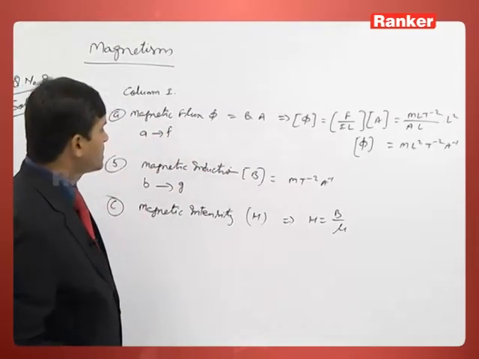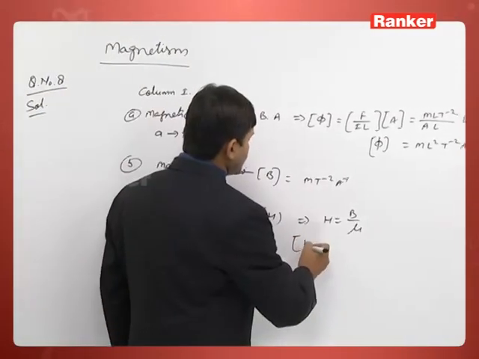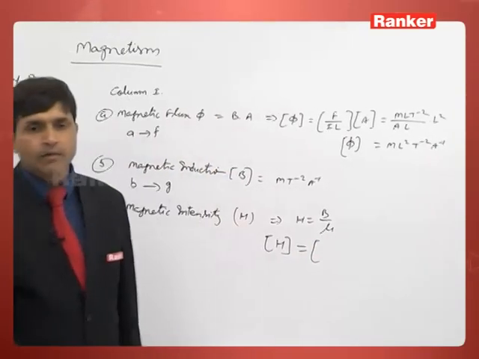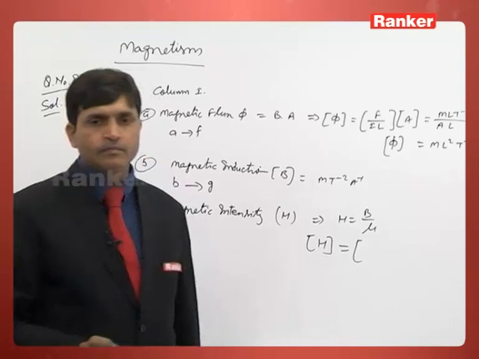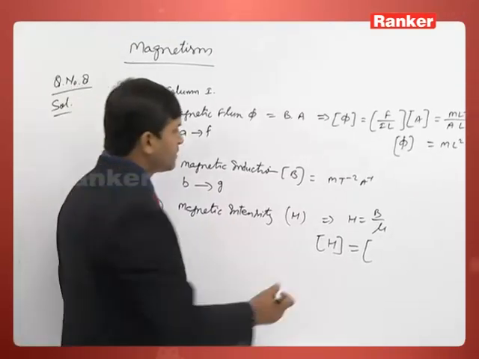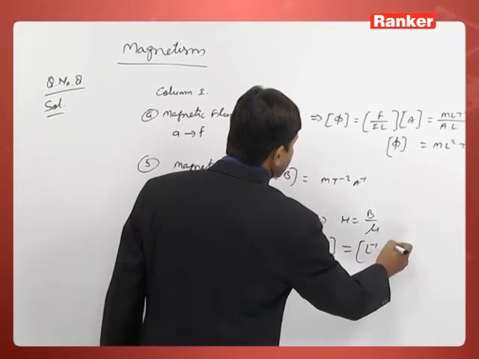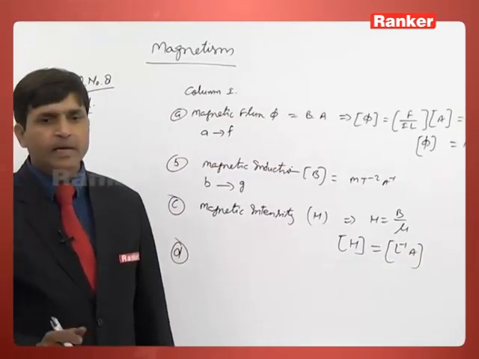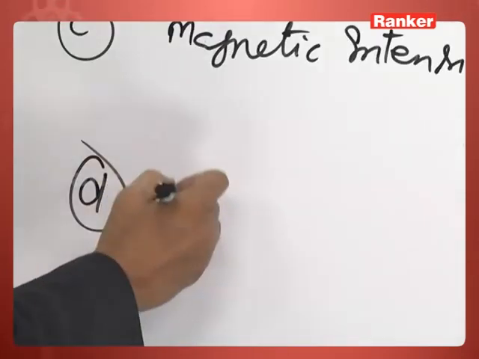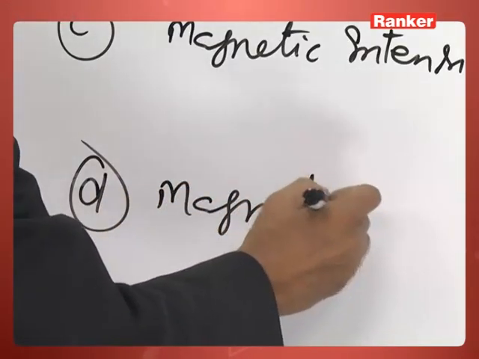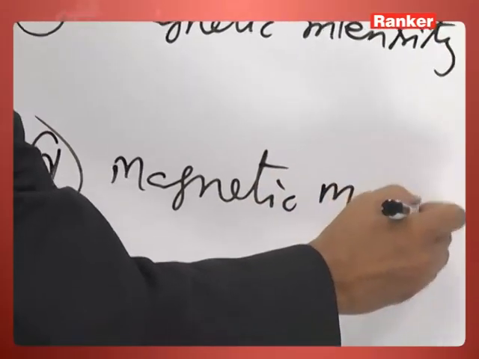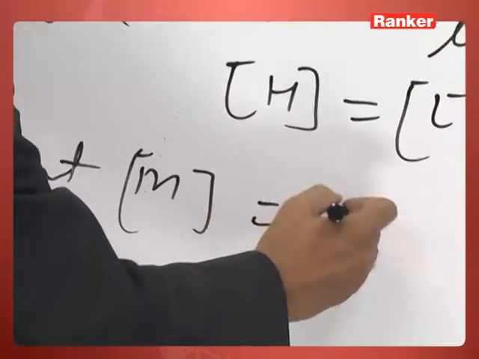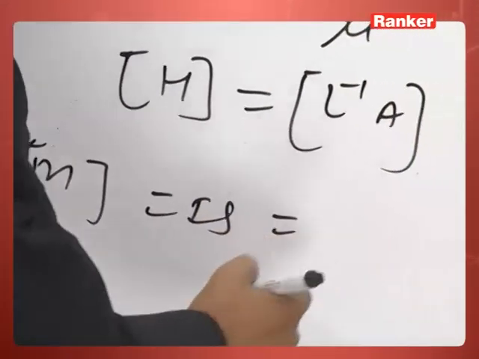From that we can get, so after solving we can get dimension of H is equal to L minus 1 A, and D is next, our magnetic moment M. Magnetic moment M is equal to I into S. I is the current.